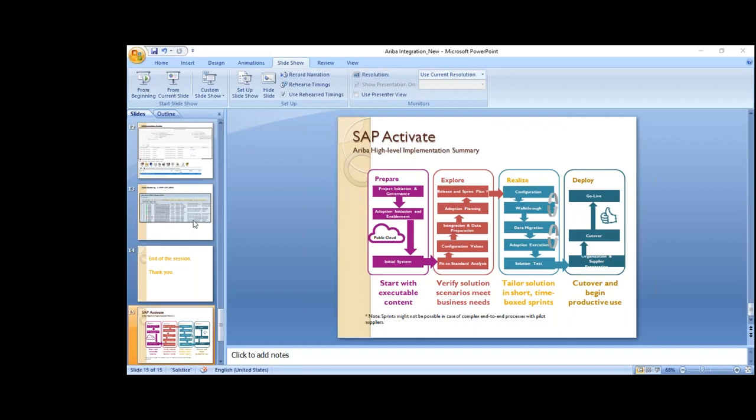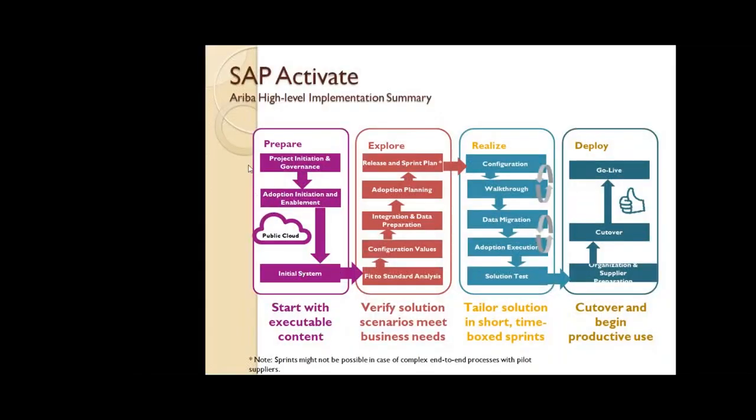As we discussed earlier, for SAP Activate we normally have six phases: discover, prepare, explore, realize, deploy, and run. As I told you earlier, in the discover phase there is nothing we have to do. That is mainly the job of the PMO team.